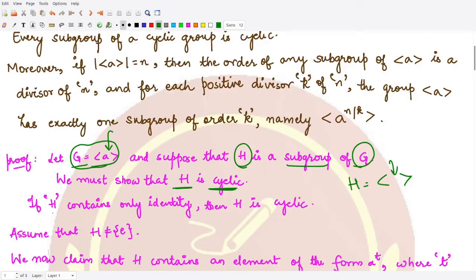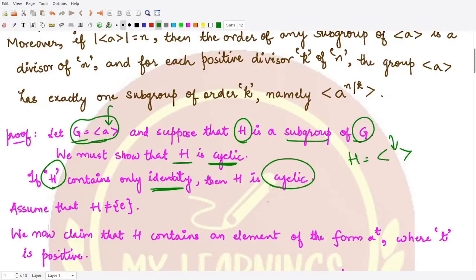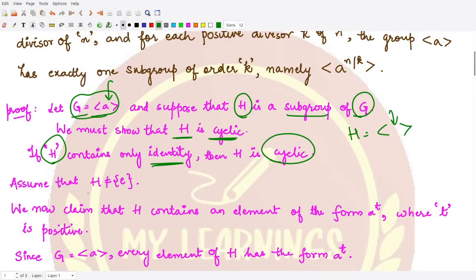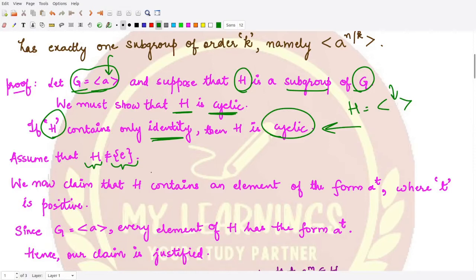Now if H has only one element, the identity, then obviously it is a subgroup and it is cyclic in nature, because the singleton set containing only the identity is a subgroup, the trivial subgroup, and that is also cyclic. So in this case we are done. However, if the given subgroup is not the trivial subgroup, it is something else, then we have to prove that this H is cyclic in nature.